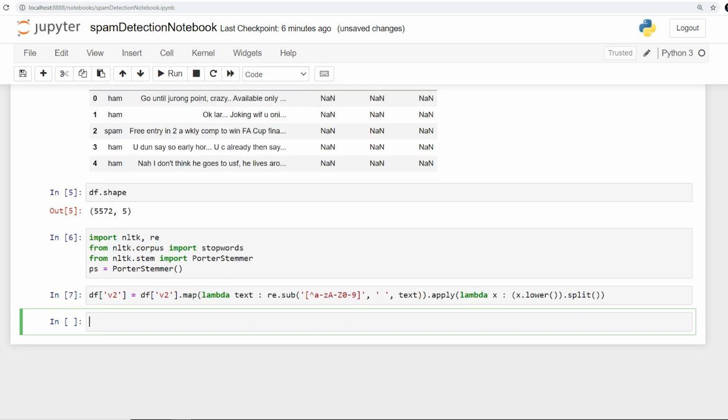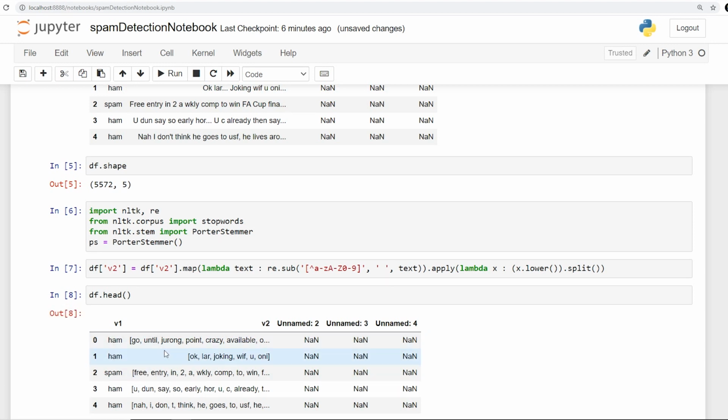Alright, and we are done. Now this has actually substituted all of the things that we want. Okay, so regex has been applied. Now the next thing that I want to do, I can just say df.head and check. If you see, everything has been enclosed within a list and everything has been substituted, and apart from